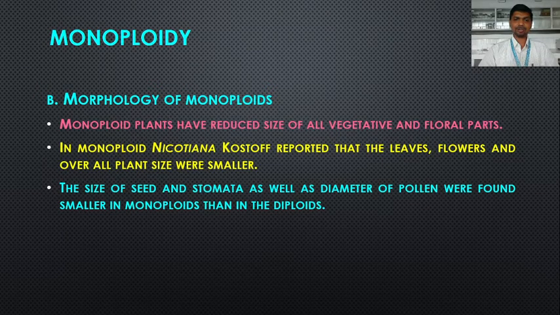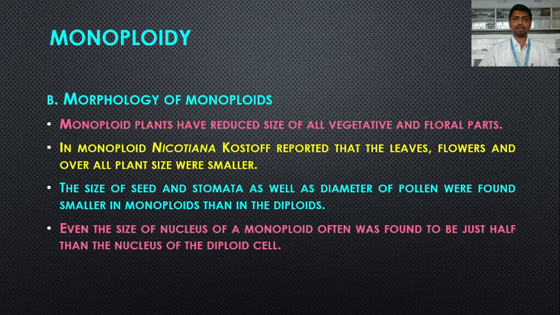The size of seed and stomata as well as the diameter of the pollen were found smaller in monoploids than in diploids. Further, even the size of the nucleus of monoploids was often found to be just half that of the nucleus of the diploid cell. So there is a reduction in size with respect to all plant parts, also the cell size, the size of the seed, stomata, and the diameter of the pollen. Okay.